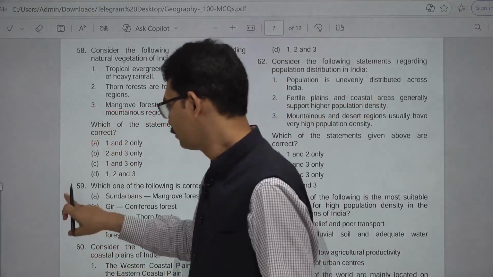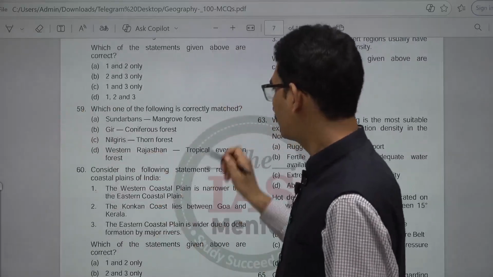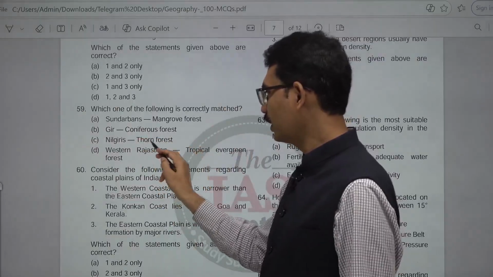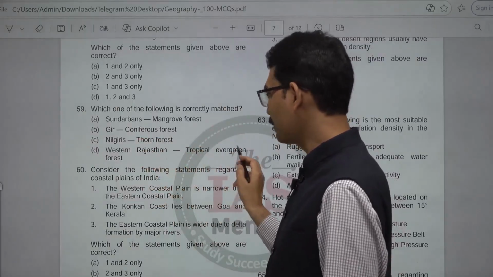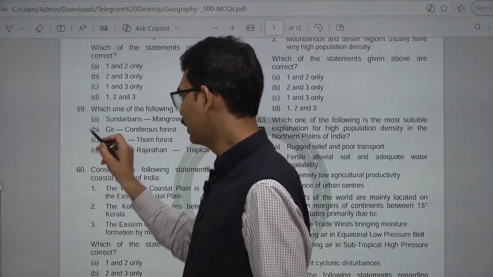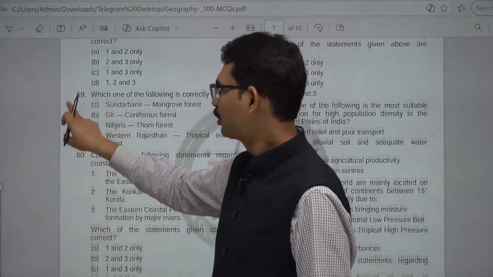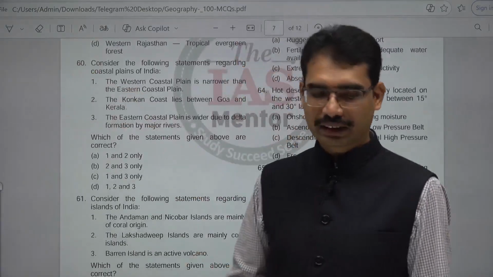59. Which one of the following is correctly matched? Sundarbans, mangrove forest. Gir, coniferous. Nilgiri, thorn forest. Western Rajasthan, tropical evergreen. No. The answer here is Sundarbans, mangrove forest. Next, 60th.